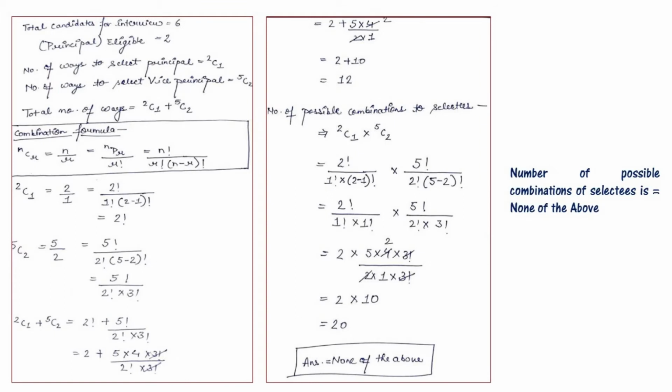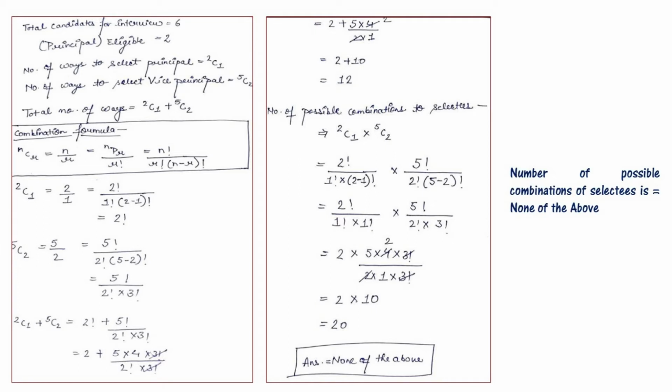As it is given that total candidates for interview is 6 and principal post eligible is 2. So number of ways to select principal is 2C1 and number of ways to select vice principal is 5C2. So the total number of ways is equals to 2C1 plus 5C2. So we will put the formula of combination here, that is nCr is equals to n factorial divided by r factorial into (n minus r) factorial.